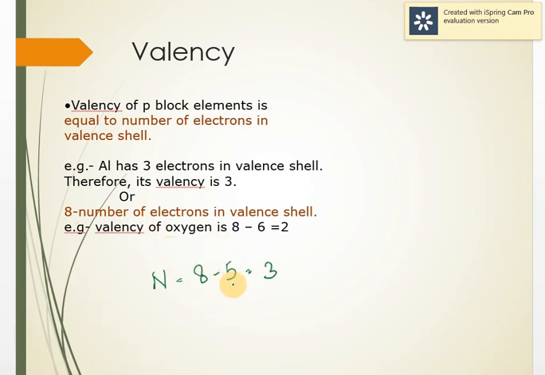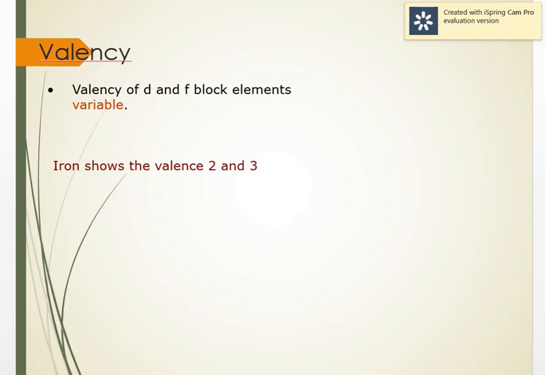Why? Because it has 5 valence electrons. So it can either lose 5 electrons or gain 3 to complete the octet. It prefers to gain 3 rather than losing 5. Same way for the oxygen family, it is 2. That is group 16. Group 17 has -1 because they have a tendency to gain 1 electron to complete the octet.